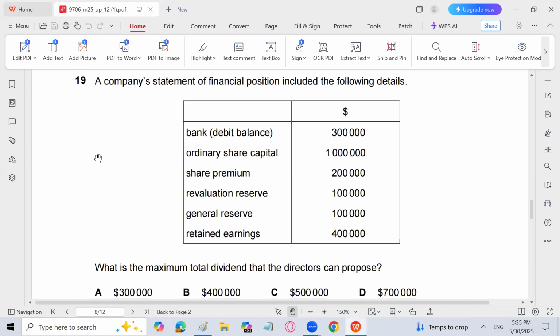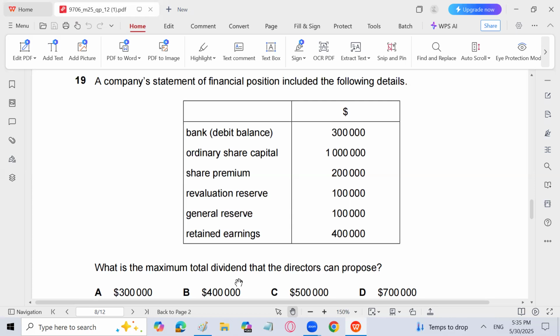A company statement of financial position includes the following: bank debit balance 3 lakh, ordinary share capital 10 lakh, share premium, revaluation reserve, general reserve, retained earnings. What is the maximum total dividend that the director can propose? Remember that the maximum total dividend that the director can pay is 3 lakh. So A is the answer. But that is the maximum total dividend the director can pay, because we have only 3 lakh in the bank.